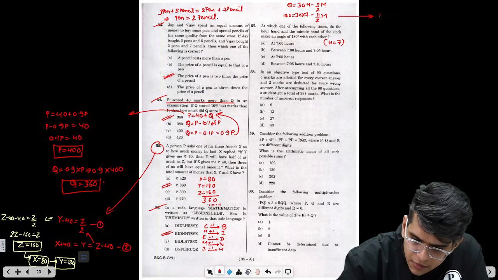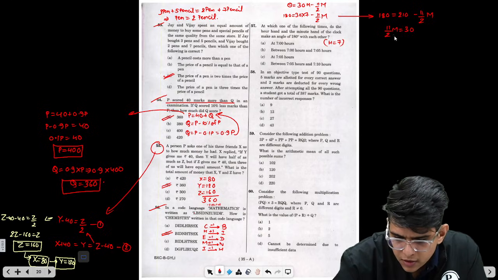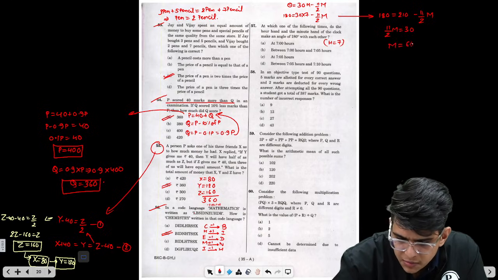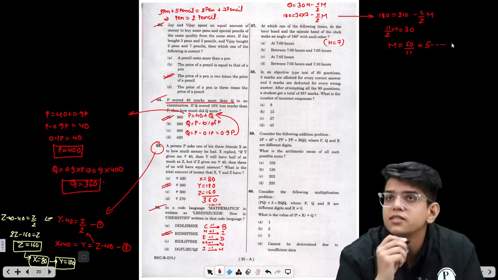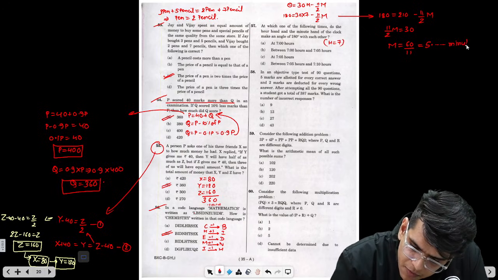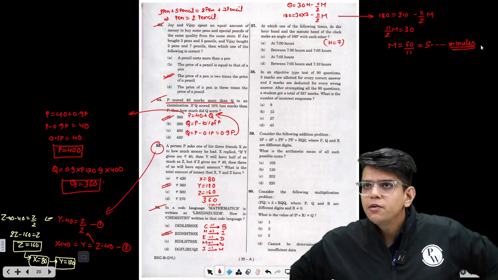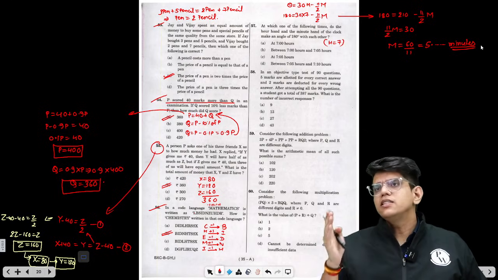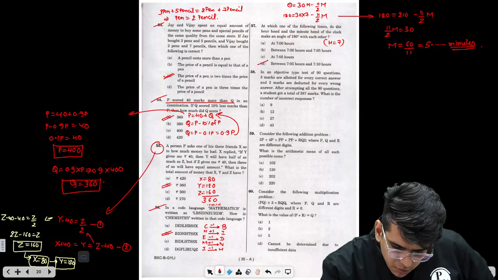Now this is 180 equals 210 minus 11 by 2 m. 11 by 2 m is 30. So m is 60 by 11, and m is 5 point some minutes. So the angle between the hands of the clock will be 180 degrees at something between 7:05 and 7:10, and the option is option D.